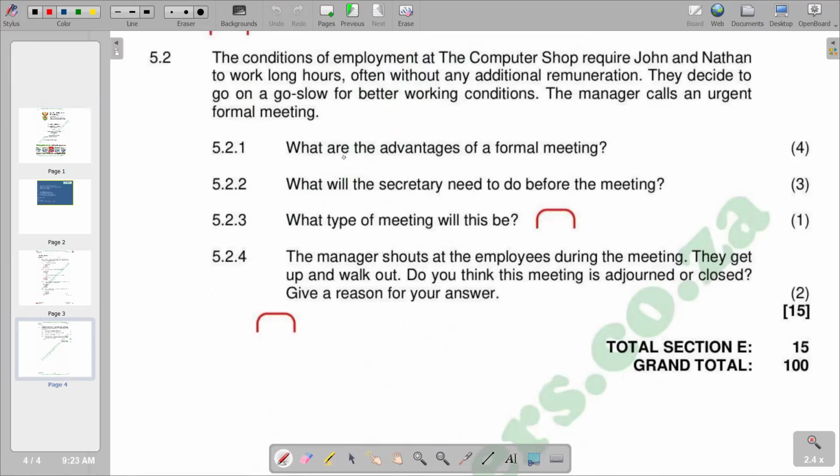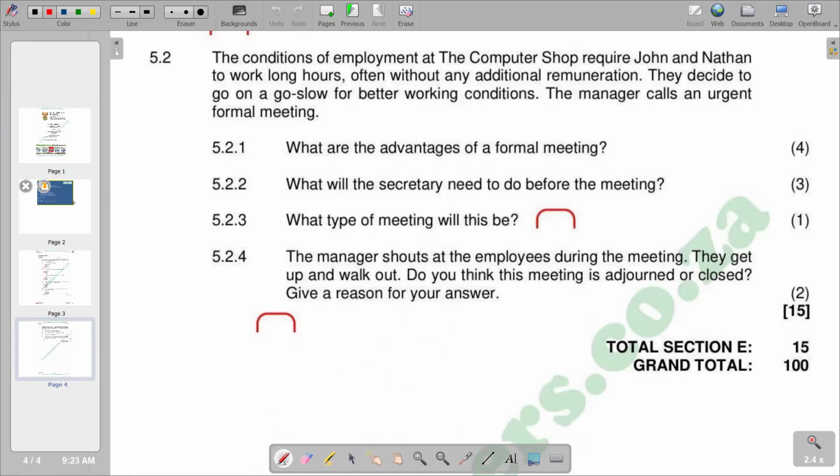Obviously, a formal meeting, at the end of the day, is going to be a constructive meeting, since all procedures are going to be followed. So whatever is going to be discussed in a formal meeting and agreed upon is going to be implemented. That becomes one of the main advantages that we can deduce from a formal meeting.